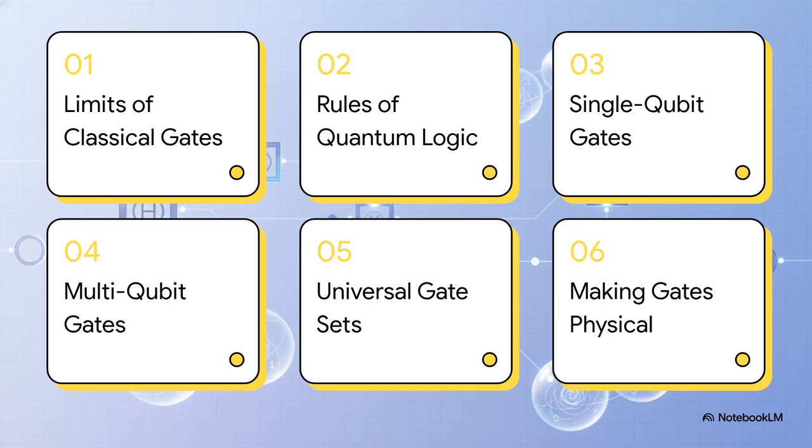We have a clear roadmap for our explainer today. First, we'll look at the limits of classical gates, and then the strict new rules of quantum logic. From there, we'll break down single-qubit gates, expand into multi-qubit gates and entanglement, explore the universal quantum gate sets that make programming possible, and finally, look at how these gates are actually built in the physical world.